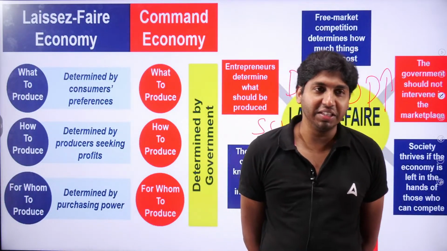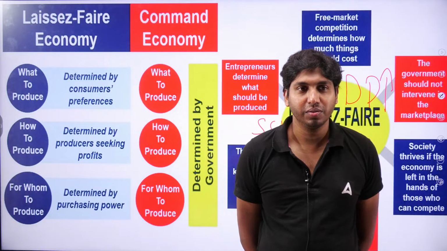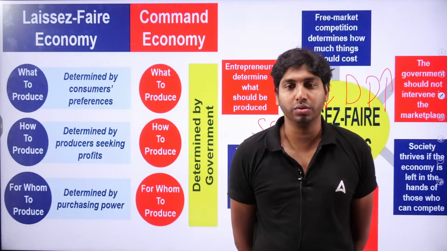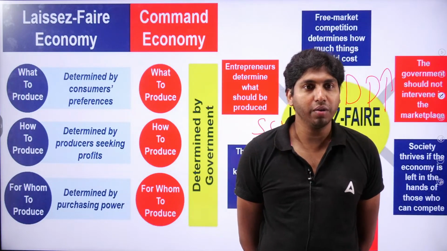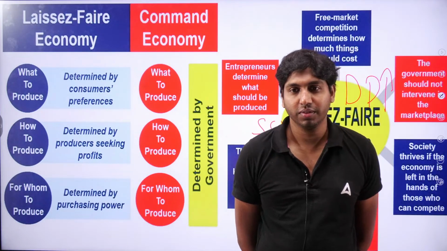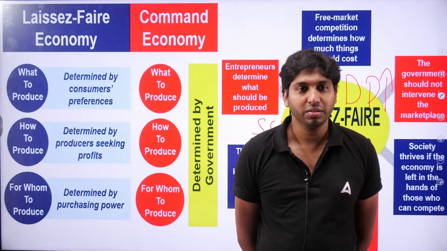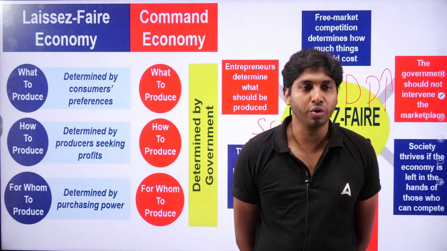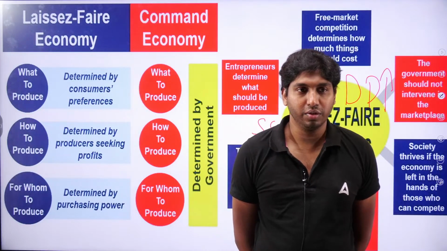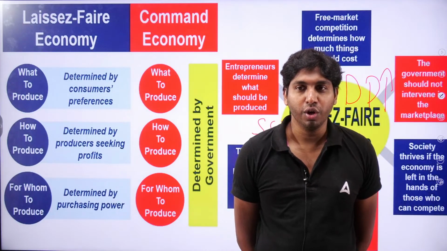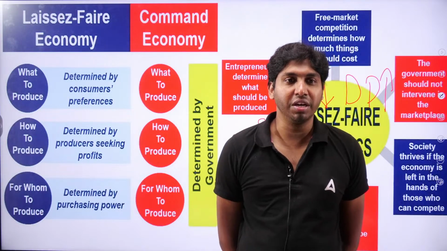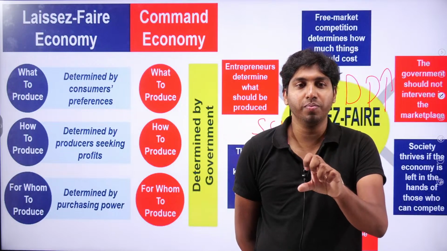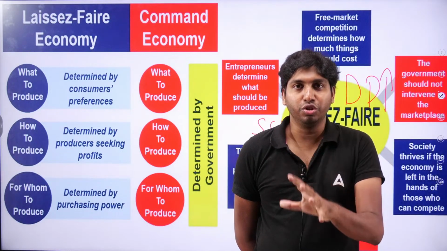So, under the laissez-faire economy, the consumers determine what to produce, because people are in favor of Samsung. That means demand for Samsung is increasing, not Nokia. So they determined what to buy. So the production of Samsung increased and Nokia decreased. So what to produce here is decided by whom? The consumers, their preference.